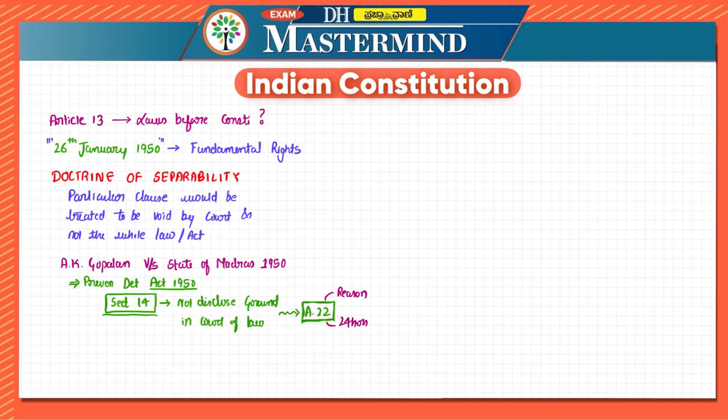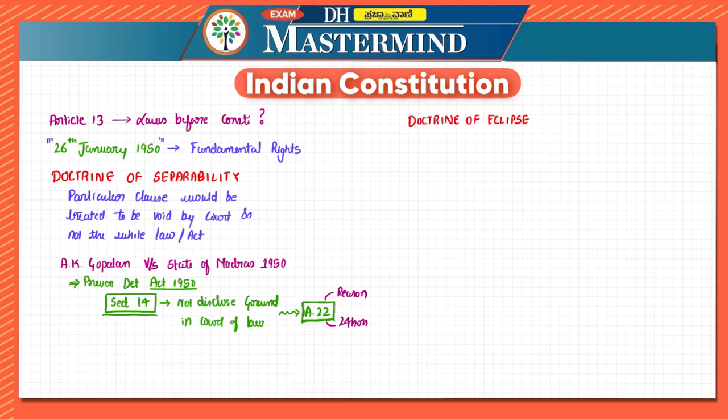Hence they would make only section 14 invalid. So when we apply this doctrine of separability, the whole act would not be declared void, but only section 14 of this act would be declared void. I hope you have understood the doctrine of separability. Then there is another doctrine which you have to understand, which is the doctrine of eclipse.